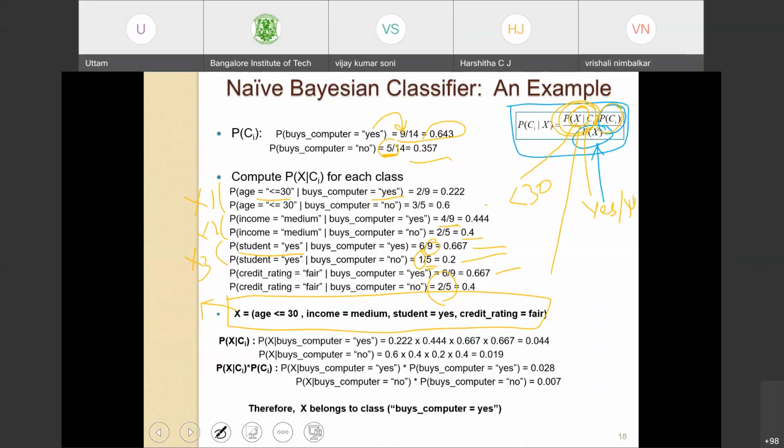The probability of X given Ci, that is this part, equal to, given Ci. There are 2 classes here, one is yes and one is no. Probability of whether the person will buy a computer is yes, equal to 0.22 from here, into 0.444. Okay, and next is yes here into 0.667, and then next yes is here into 0.667, which is 0.044. Why did I multiply all this?